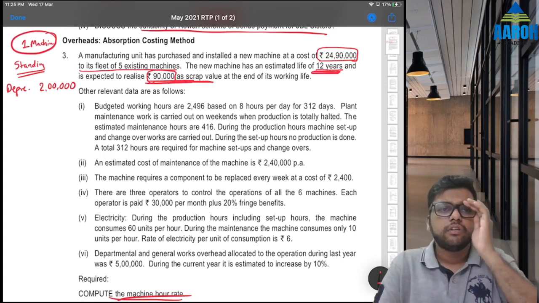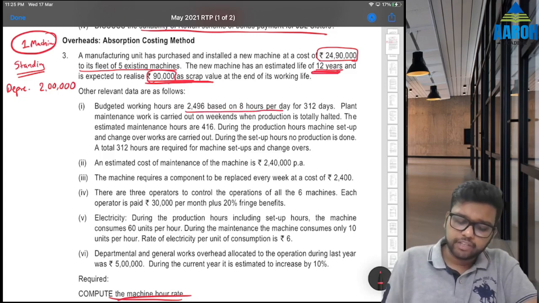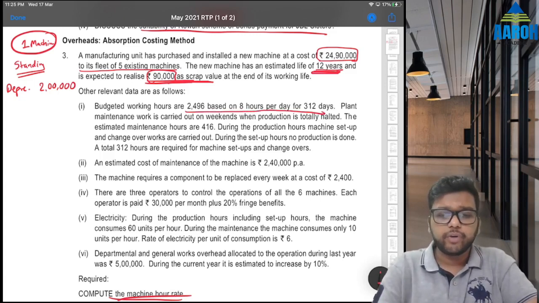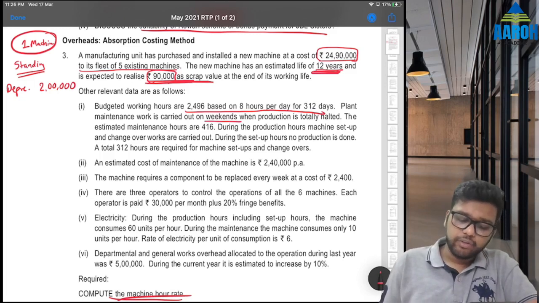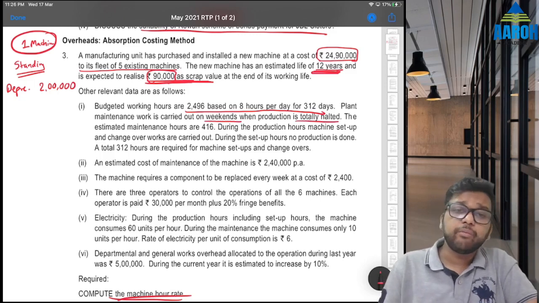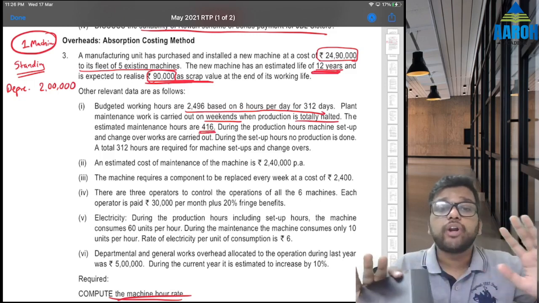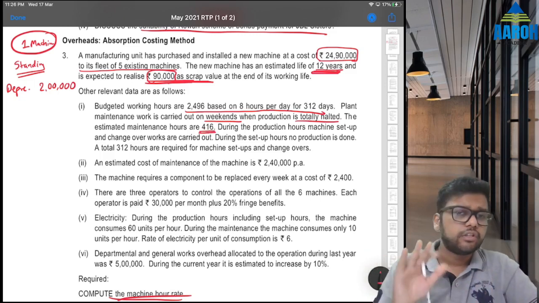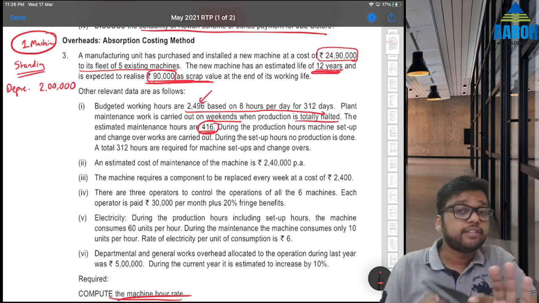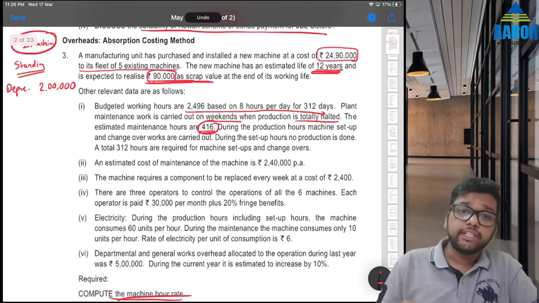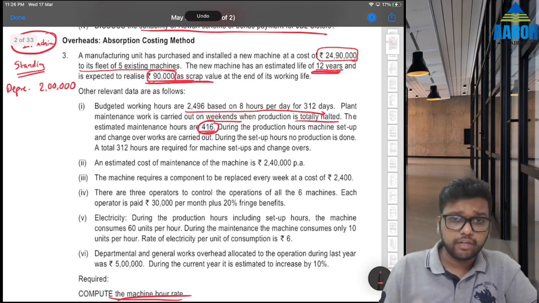Next, other relevant data. Budgeted working hours are 2496 based on 8 hours per day for 312 days. 312 into 8 is correct, 2496. Plant maintenance work is carried out on weekends when production is totally halted. Estimated maintenance hours are 416. Concentrate. This 416 is when no production is done on weekends. So tell me, is this included in 2496? No, it is not included in 2496. Why? Because it is done on weekends. This 2496 is working hours, right? So not relevant to us right now.